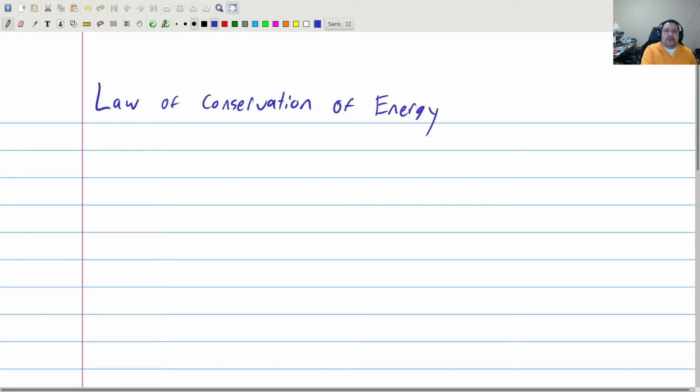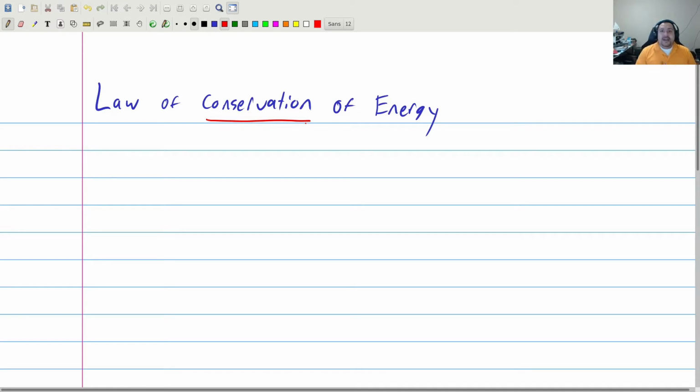Now, it turns out when a lot of people hear this, they think about a concept called conservation of energy, and they say, oh, that means saving energy, right? And so, like, turn the lights off when you're not in the room. And that's not what we're talking about. In science, when we say a law of conservation of, and fill in the blank, it means that that object or that quantity cannot be created or destroyed.